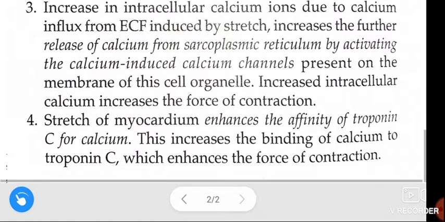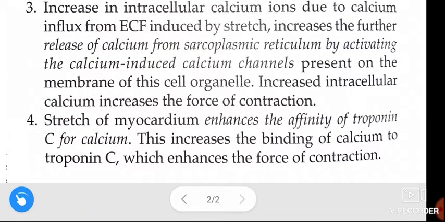And the last, that is fourth mechanism. Stretch of myocardium enhances the affinity of troponin C for calcium. This increases the binding of calcium to troponin C, which enhances the force of contraction.